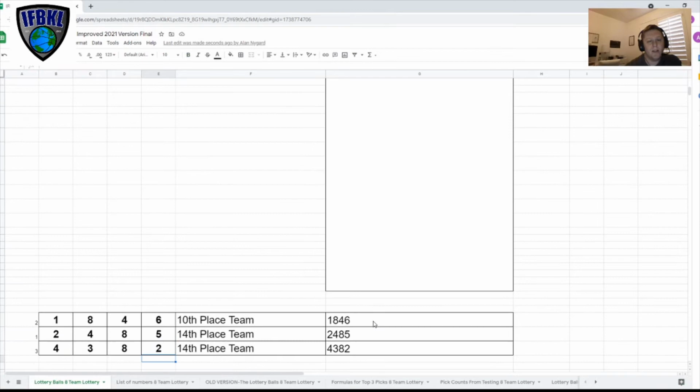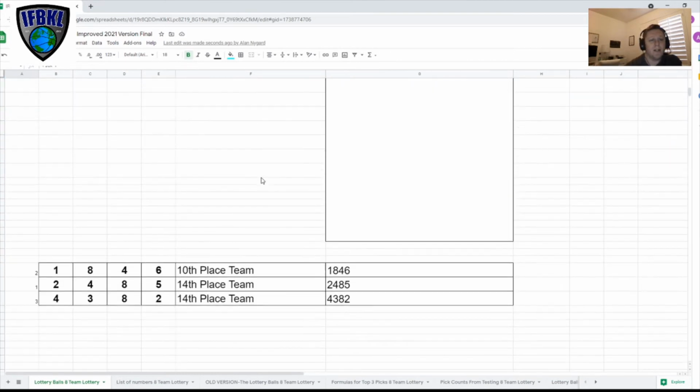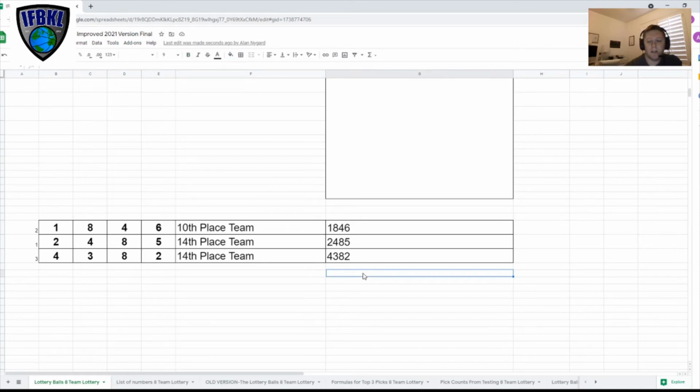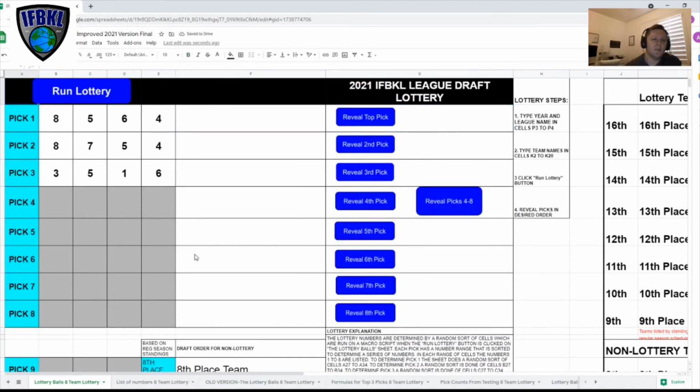You'll notice that these numbers do not match these numbers. And the reason is in the scripting in this sheet, anytime anything is updated, it changes that number. So the first time that you hit run lottery, it runs the number. It does grab the number and put it in there. But then since the sheet is constantly changing, it's always changing. But the numbers above won't change unless the run lottery button is hit.